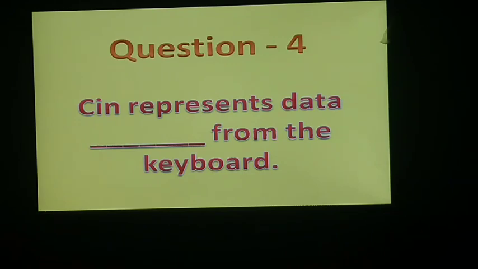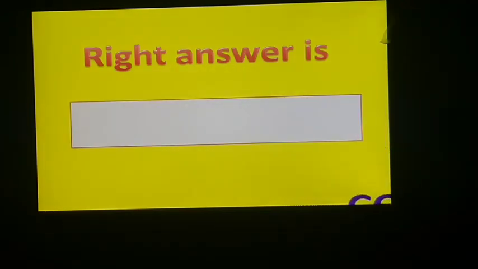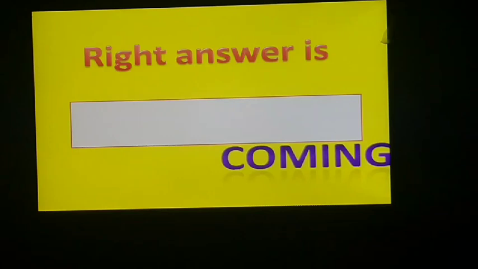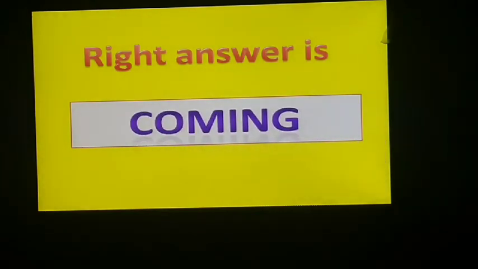C in represents the data dash from the keyboard. Do you know, class, what is the right answer? Right answer is coming from the keyboard. Is it clear?